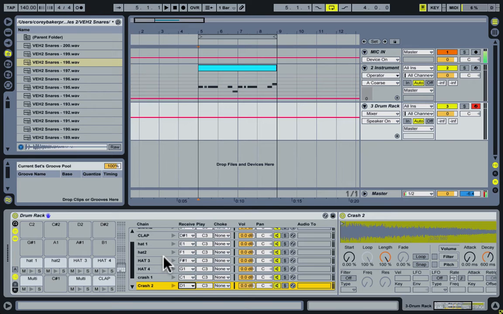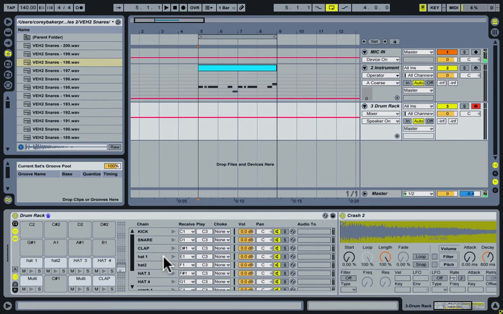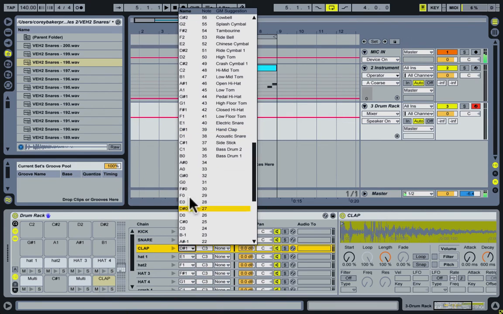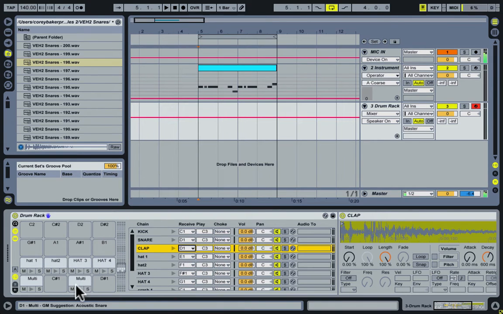So while we're on this topic, another good use of this is, since I have my clap here, I can have that set to D1, which is also where the snare is. So if you're layering snares or kicks or any types of sounds, this is how you trigger them all with 1 note. So now let's hear what that sounds like. So here's our kick and our snare. So the snare is actually triggering 3 sounds now, the crash, snare, and clap.